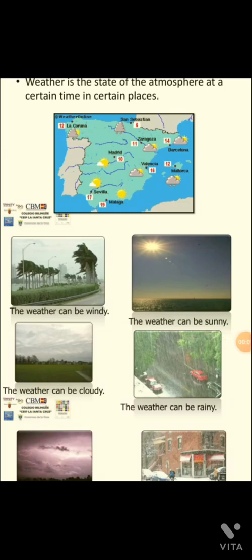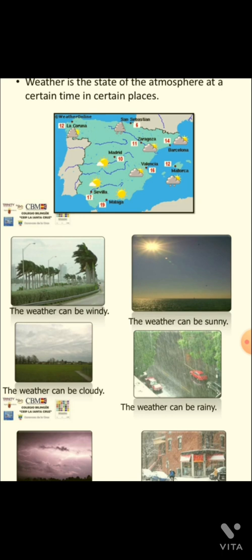Dear students, welcome back to our science class. Today we're going to proceed with a chapter that is air, water, and weather. Yesterday we discussed air, and today we're going to discuss the weather. What is weather? Weather is the state of the atmosphere at a certain time in certain places. Means day to day atmospheric condition is known as weather.